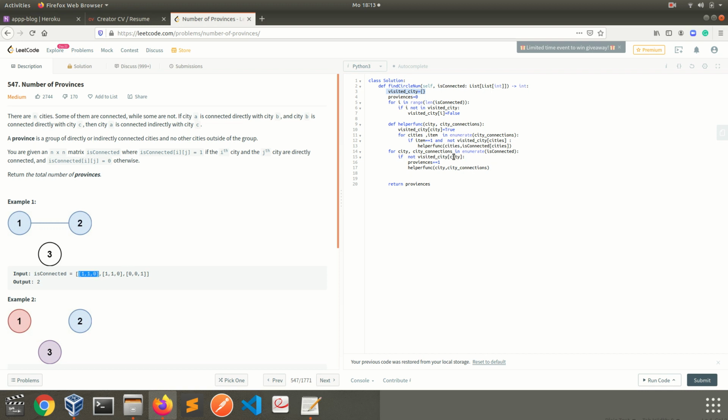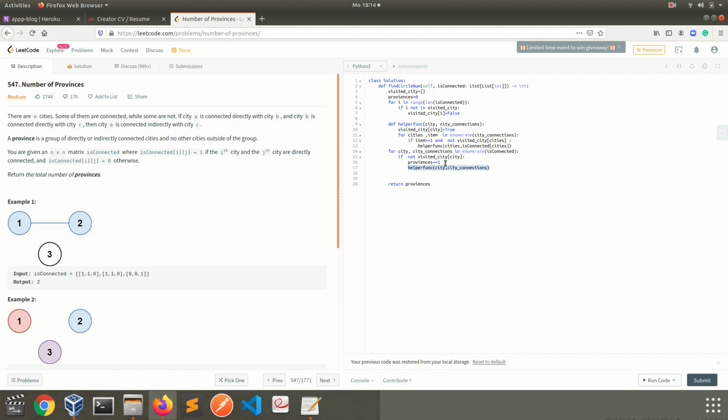Firstly, I check whether I have already visited that city. If not, I increase the number of provinces by 1 because I can visit all indirect connections, and because of that I call these functions. With these functions I use recursion, and the aim of the recursion is to find all indirect connections.